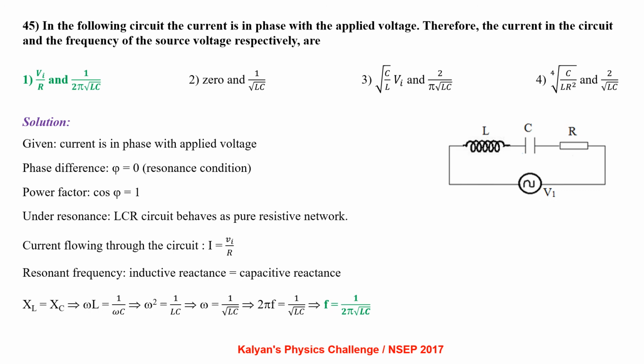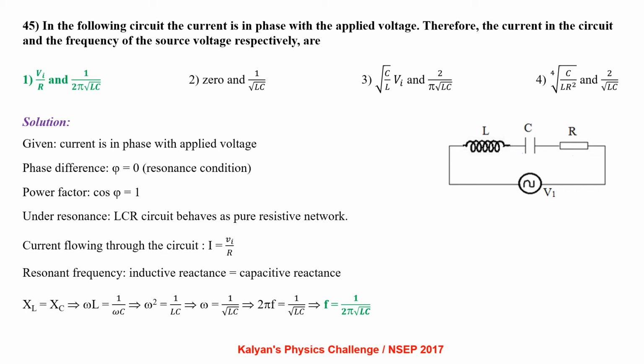In the following circuit, the current is in phase with the applied voltage. Therefore, the current in the circuit and frequency of the source voltage respectively are. Given that the current is in phase with the applied voltage, that is phase difference is 0, this is possible only when the circuit is in resonance.